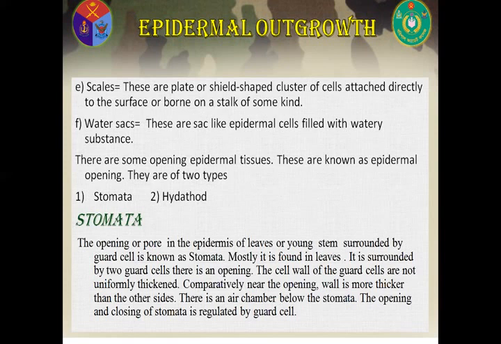It is surrounded by two guard cells, and there is an opening. The cell walls of the guard cells are not uniformly thickened. Comparatively, the wall near the opening is thicker than the other sides. There is an air chamber below the stomata. The opening and closing of stomata is regulated by guard cells.